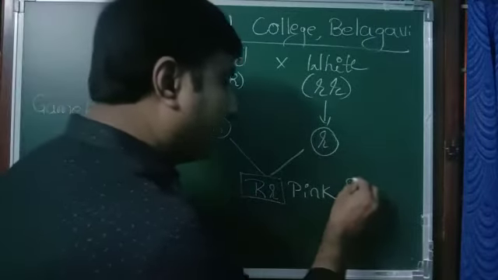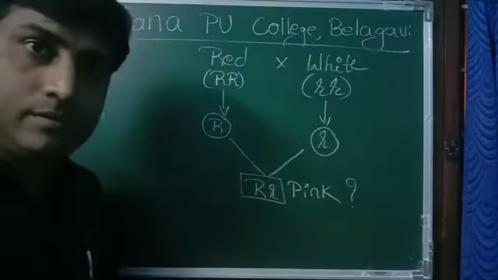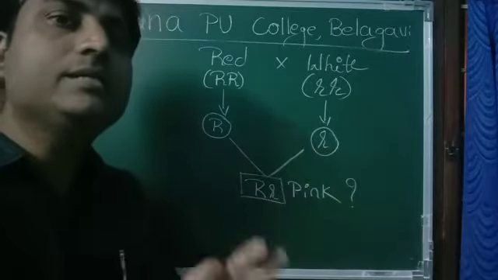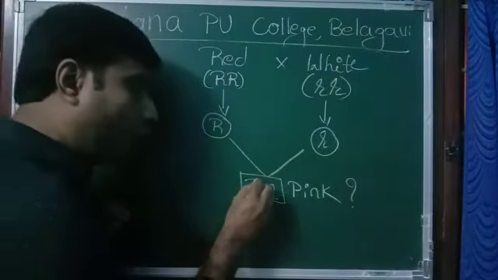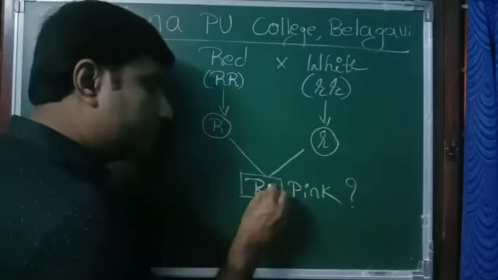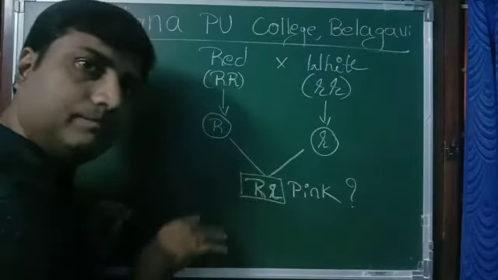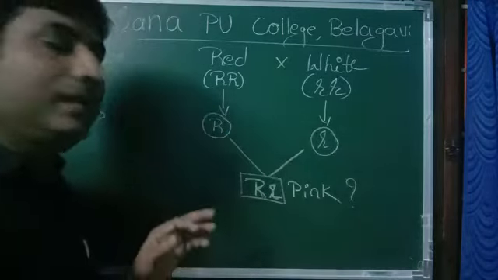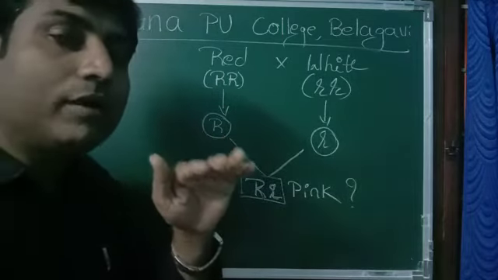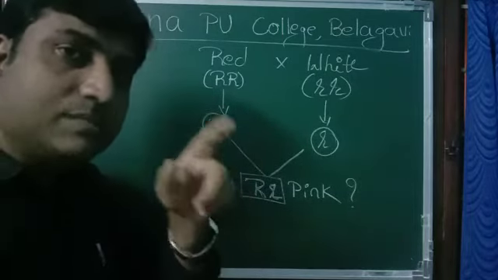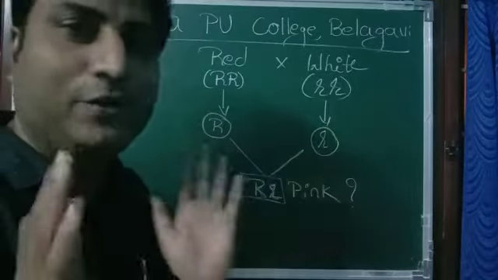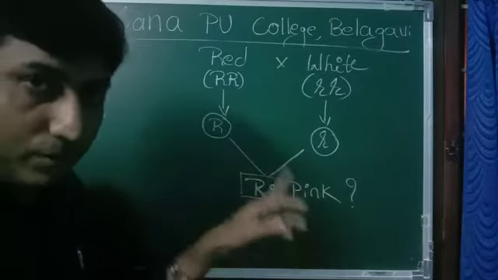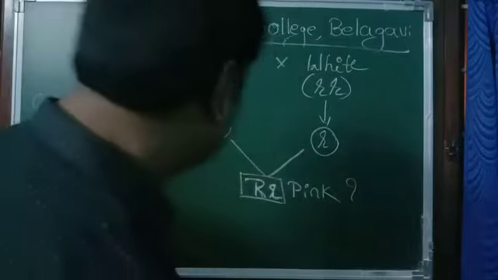Now the question, why pink? As per monohybrid cross, it should become red. The reason is very simple. Actually, the dominant gene should suppress the recessive gene. It should dominate completely, but it fails to dominate completely. Instead, it dominates but incompletely. That's why it is called incomplete dominance. Let us see what happens in the next generation when you go for self-crossing the pink flower plant with the pink.